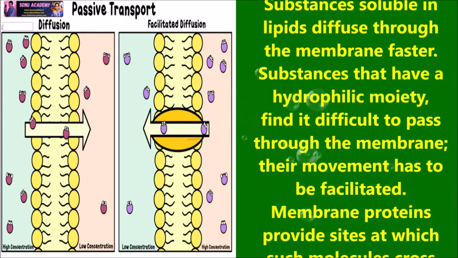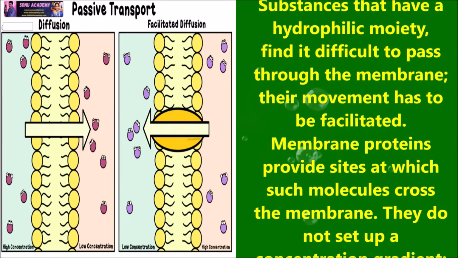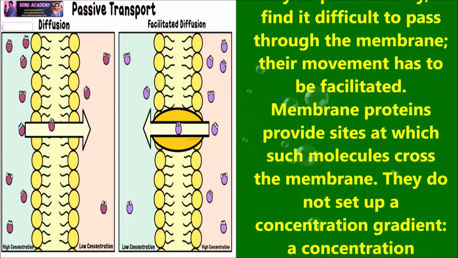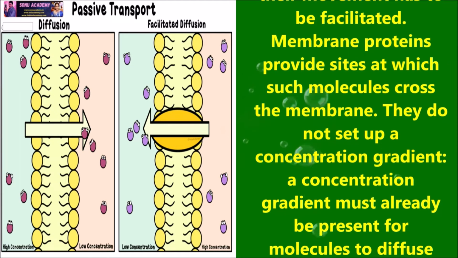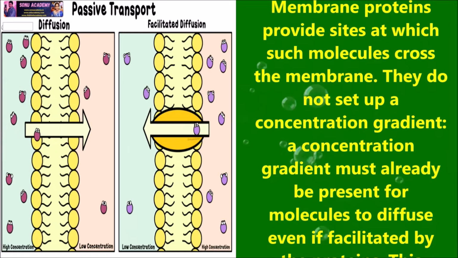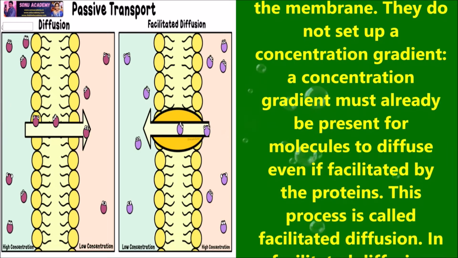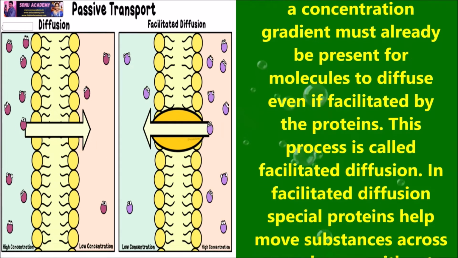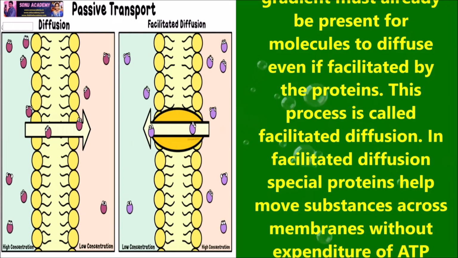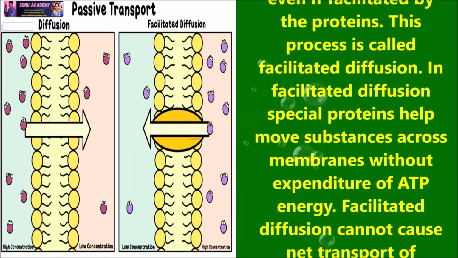Substances that have a hydrophilic moiety find it difficult to pass through the membrane. Their movement has to be facilitated. Membrane proteins provide sites at which such molecules cross the membrane. They do not set up a concentration gradient. A concentration gradient must already be present for molecules to diffuse, even if facilitated by the proteins. This process is called facilitated diffusion.